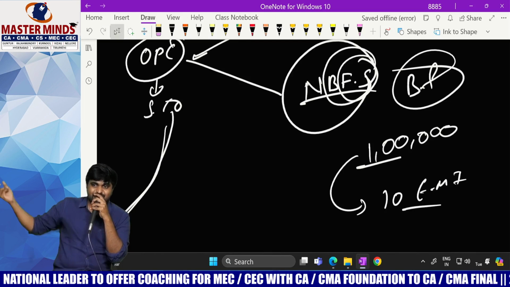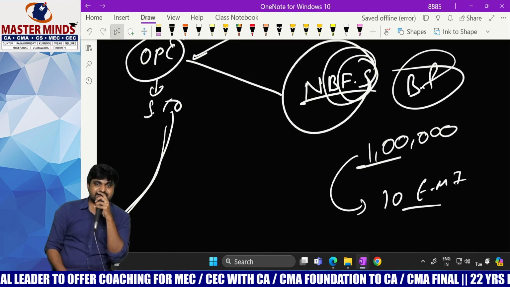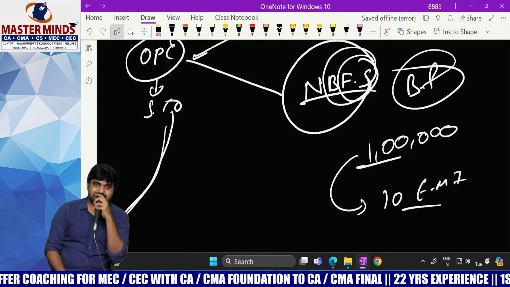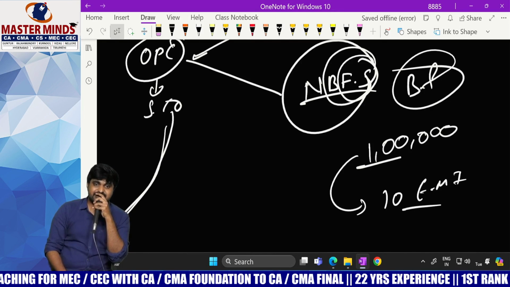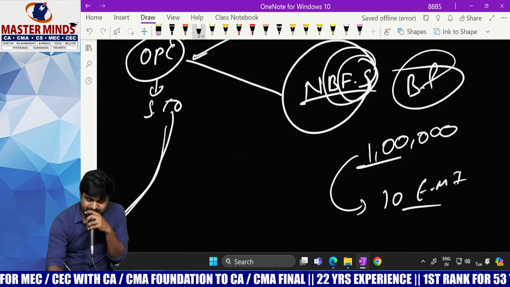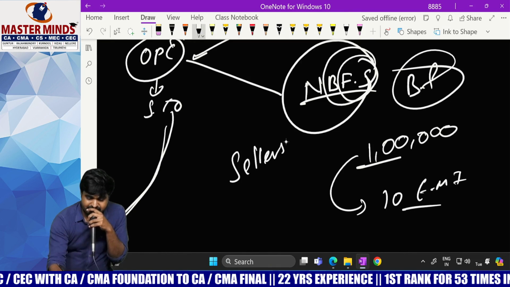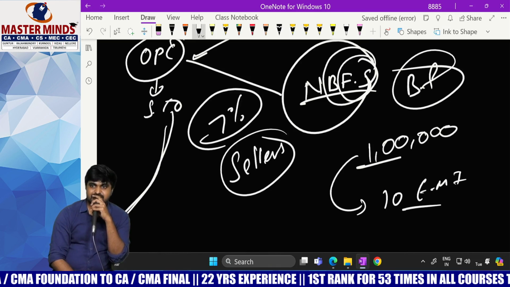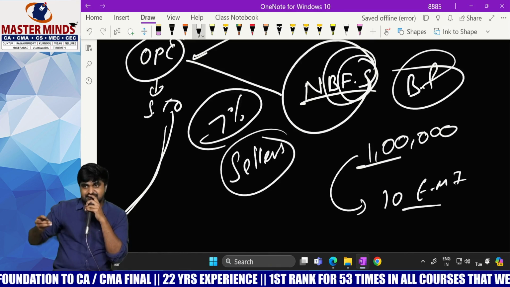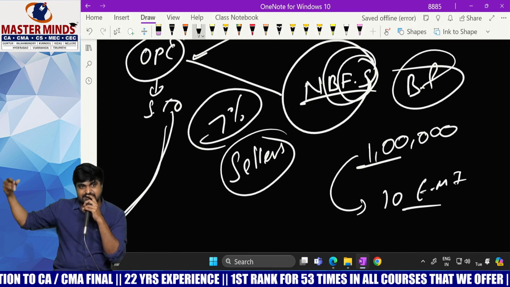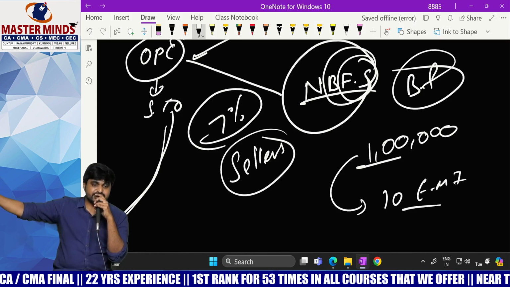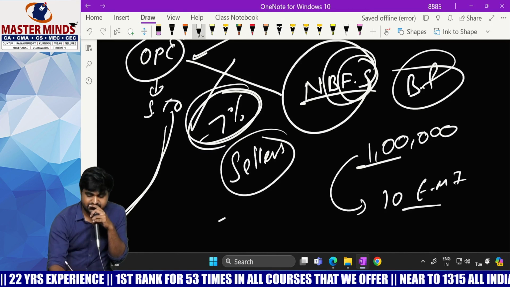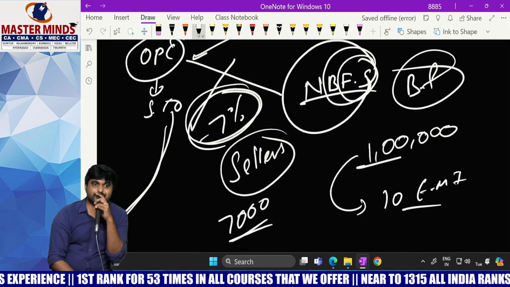Why? Even though it is not getting any interest income, how is it getting profits? How is its market price increasing day by day? Because it is getting income. How? It will take it from the seller, and that is 7% of the transaction value. That means if you bought an AC on no cost EMI basis for 1 lakh rupees from any store, that store manager needs to pay how much to Bajaj Finserv? 7%, that is 7,000 rupees. This is the profit for Bajaj Finserv.